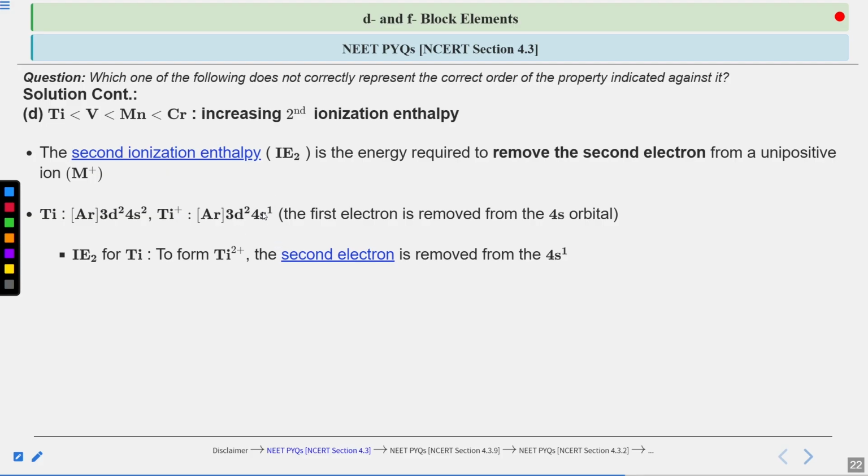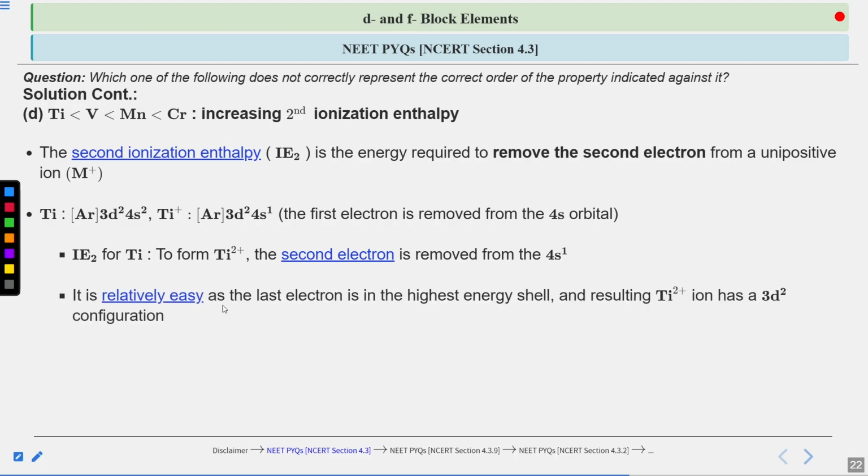Now, it is relatively easy because the last electron is in the highest energy shell, 4s, and the resulting titanium 2 positive ion, formed after the removal of the second electron, has a 3d2 configuration, right? So, this is relatively easy.